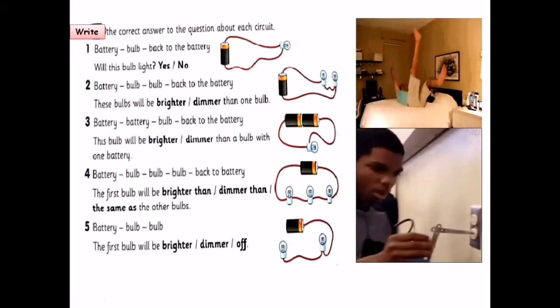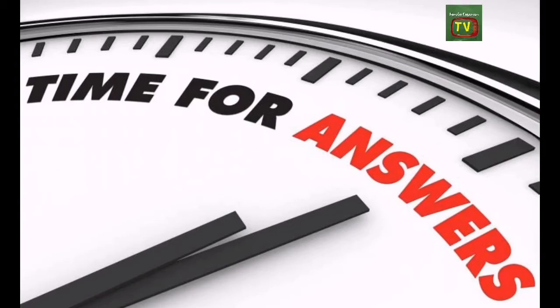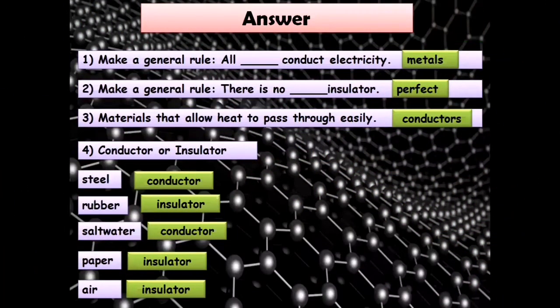Write the correct answer. Question number 1. All metals conduct electricity. Number 2. There is no perfect insulator. Number 3. Materials that allow heat to pass through easily are known as conductors. Number 4. Steel is a conductor. Rubber is insulator. Salt water is a conductor. Paper and air are insulators.